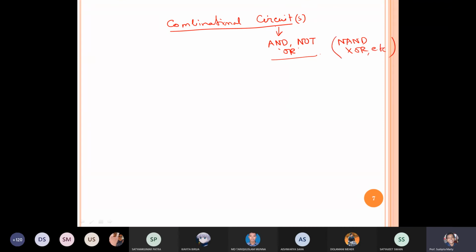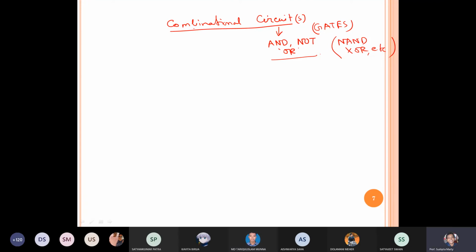The basic thing is that a circuit means lots of gates. And combination means I can use different kinds of gates. So a combinational circuit is a combination of different kinds of gates. Is it clear?